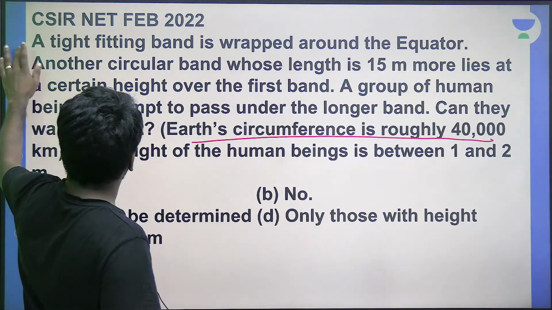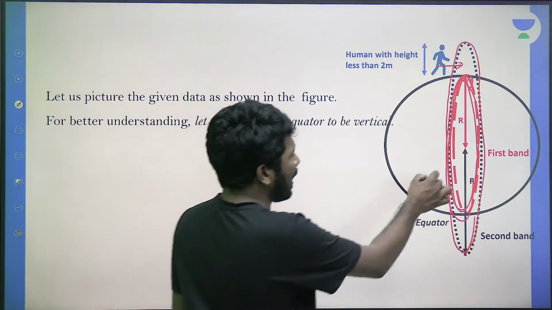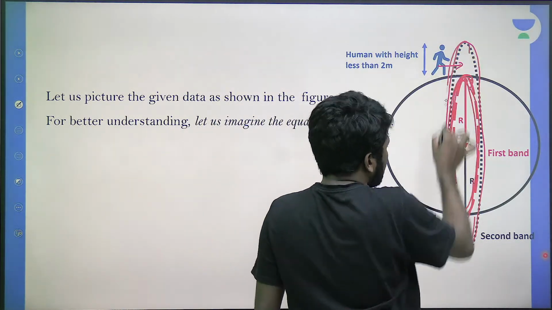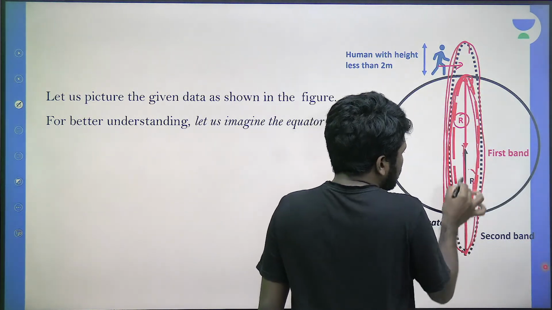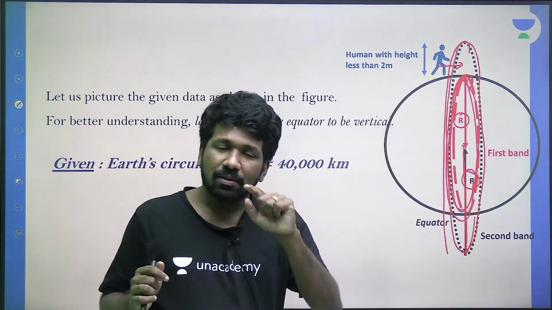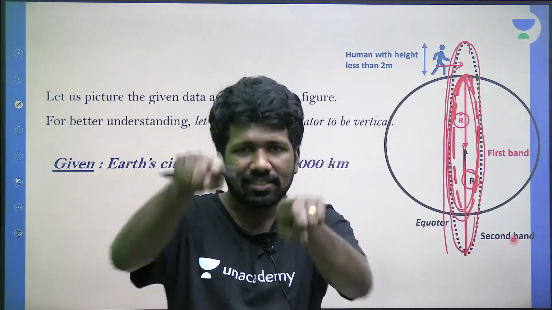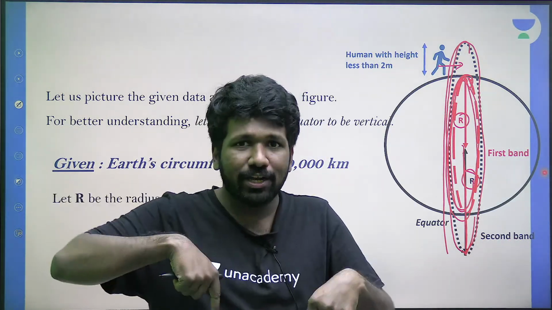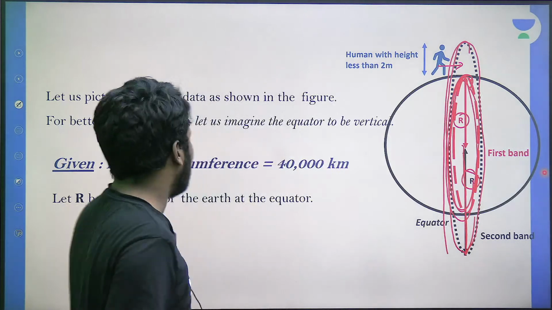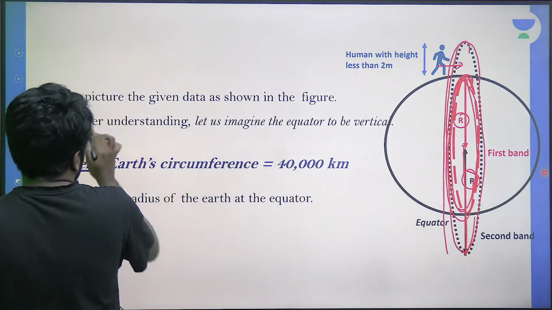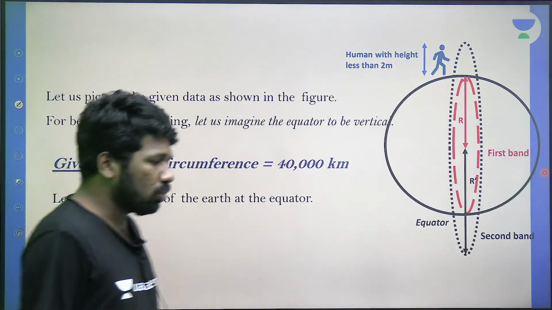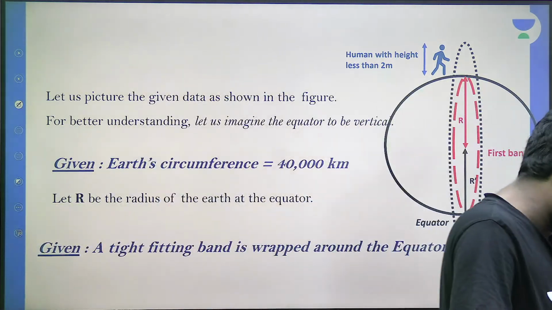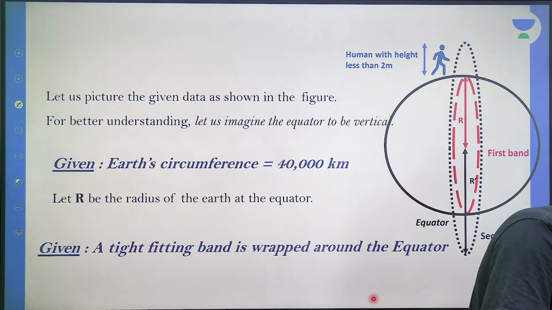That will correspond to the radius of the Earth, and the other band's radius will be this length. The difference between these two radii, if that is more than 2 meters, then yes will be the answer. If it is less than 2 meters, no will be the answer. How many of you understood this much? I have made you understand only the meaning of the question. If there is doubt, please mention it, because without understanding the meaning of the question, proceeding with the solution will not be of much use.